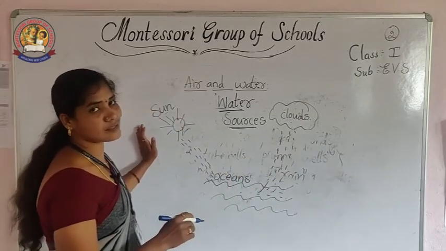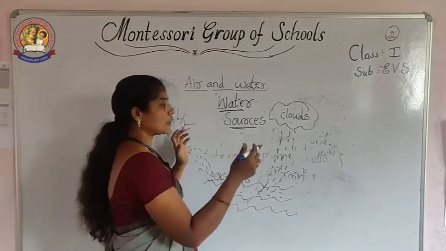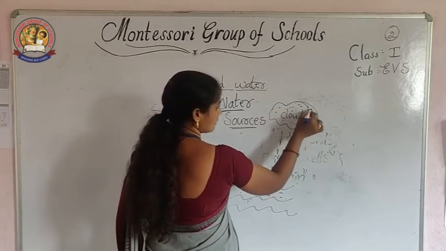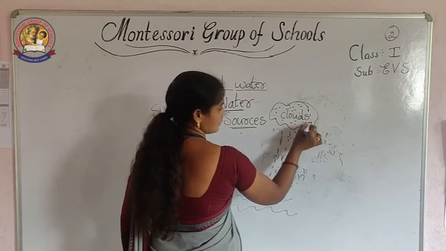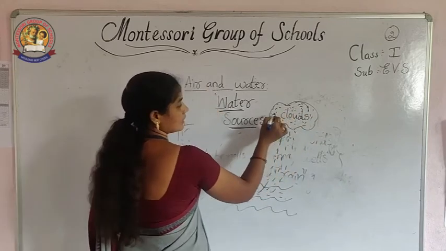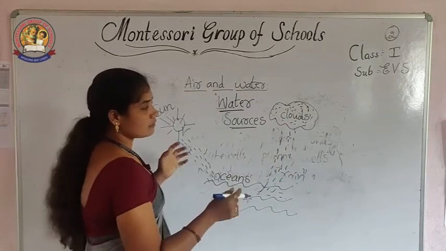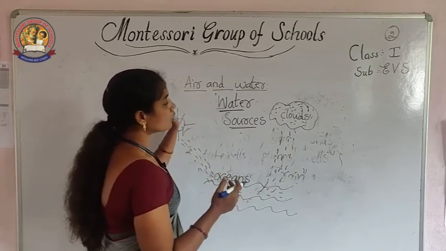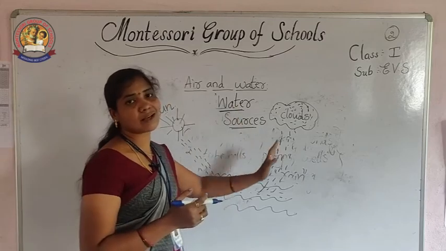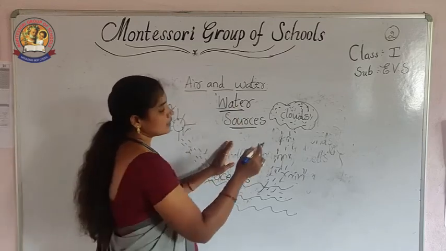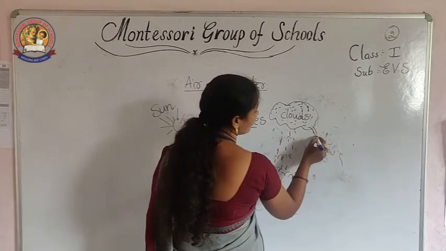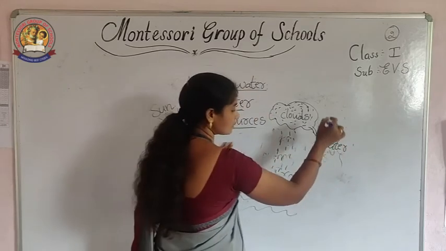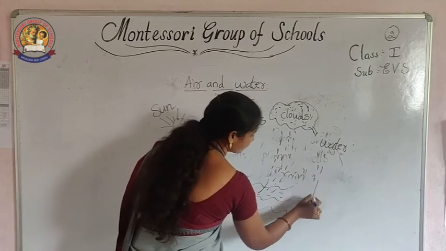When the clouds are heavy, what is present in them? Water only. Clouds are nothing but water drops. When the water vapors are too heavy and the cool air touches the clouds, they turn into water again and fall on the ground.